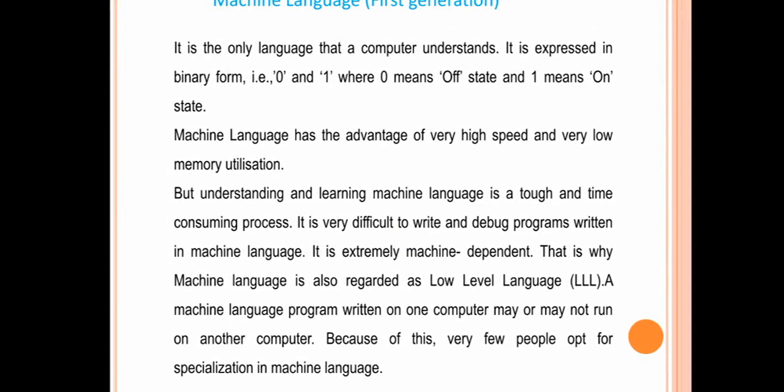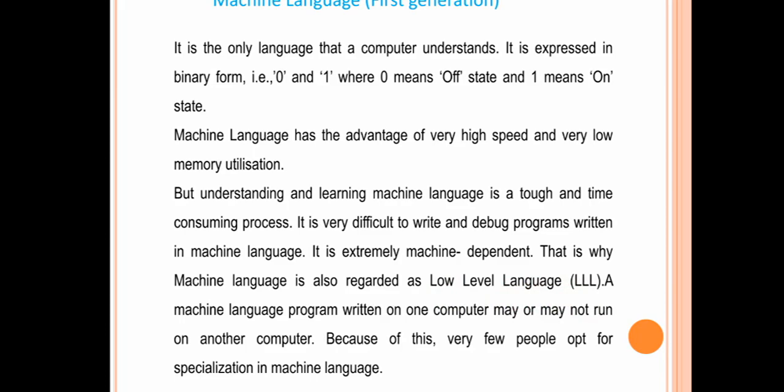It is very difficult to write a program and even more difficult to find a mistake and make it correct. It is extremely machine dependent, which means a machine language program written on one computer may not work on another computer. That is why machine language is also called as low-level language.